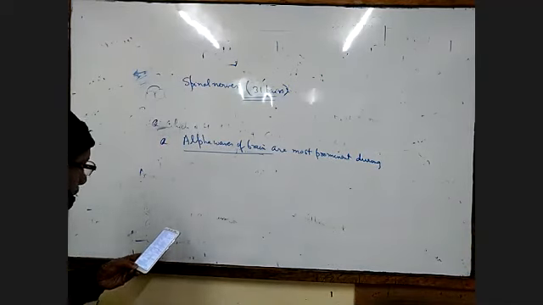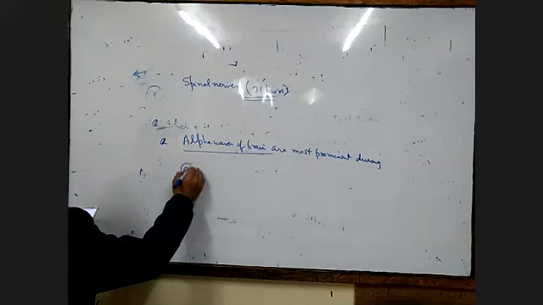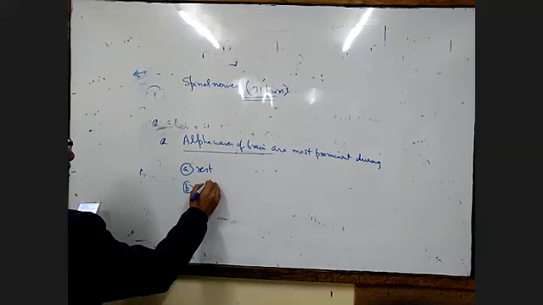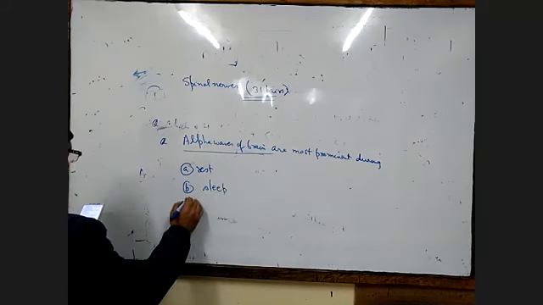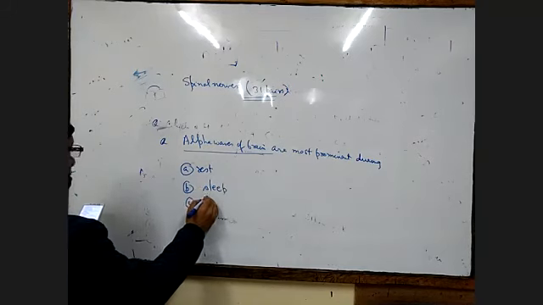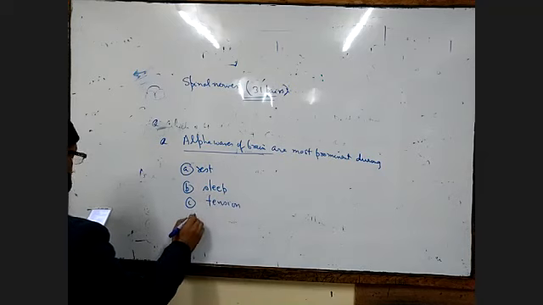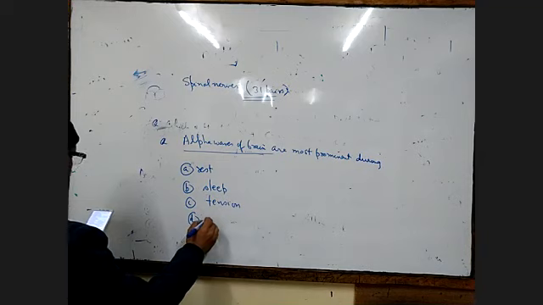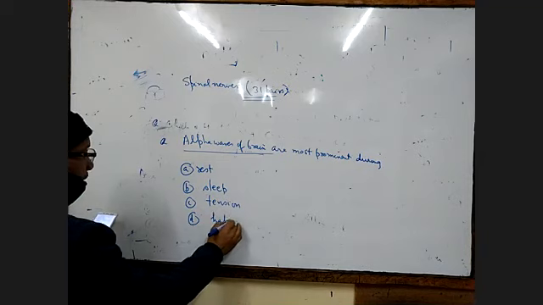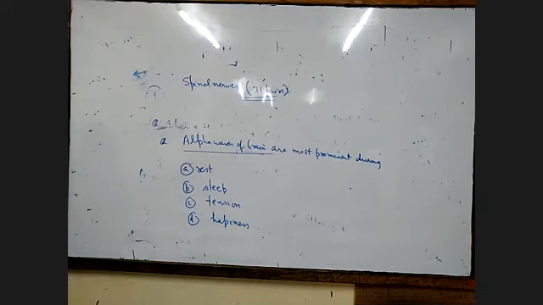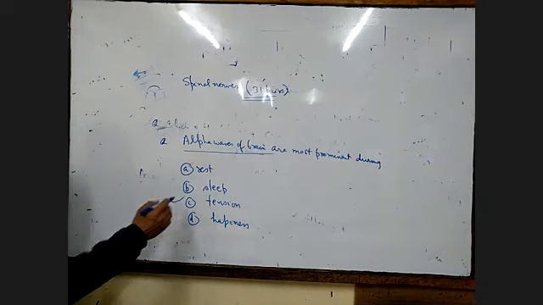Alpha waves are most prominent during: number A, rest. Number B, sleep. C, tension, and D, happiness. So during tension, alpha waves are most prominent.